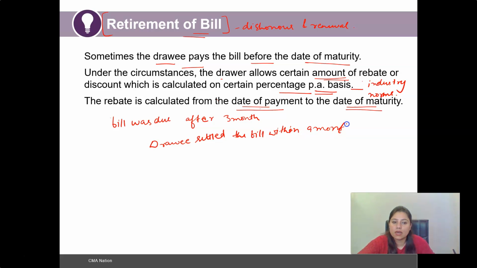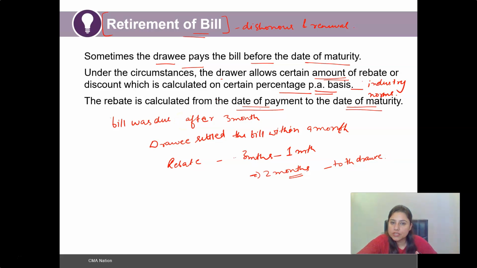The rebate shall be calculated as the payment was done within 1 month, from the date of payment to the date of maturity. So the date of maturity was 3 months. However, the payment was made within the month. So for 2 months, the rebate shall be allowed to the drawee.